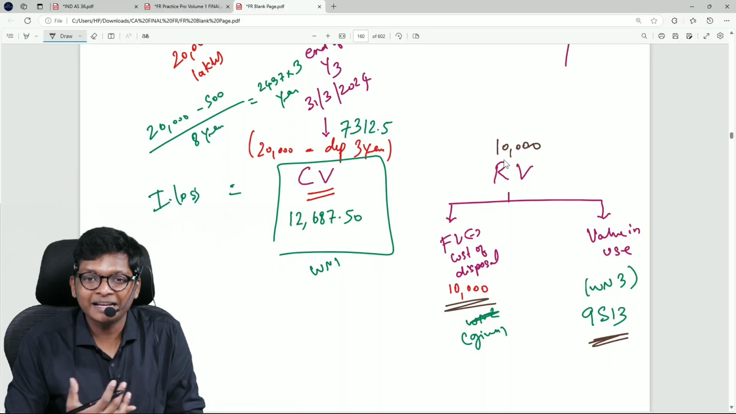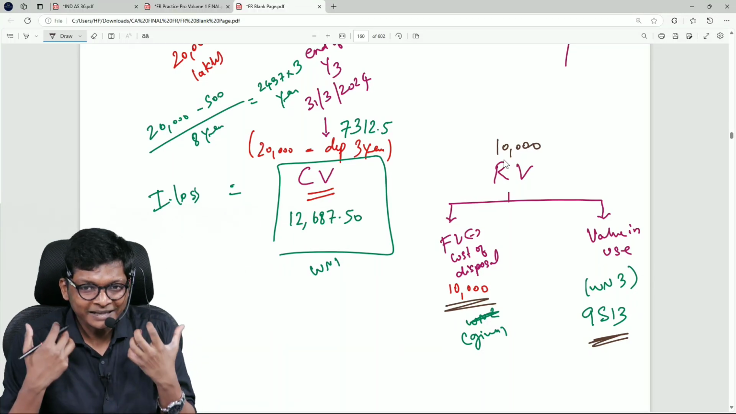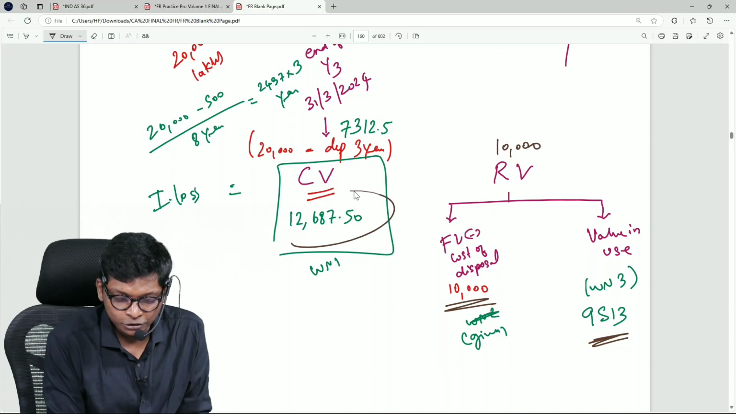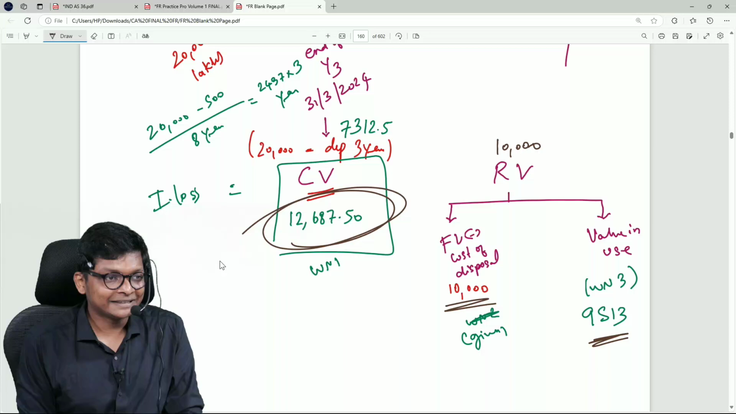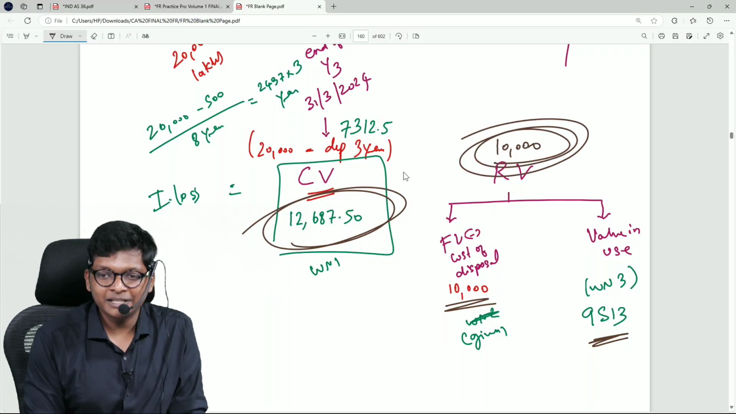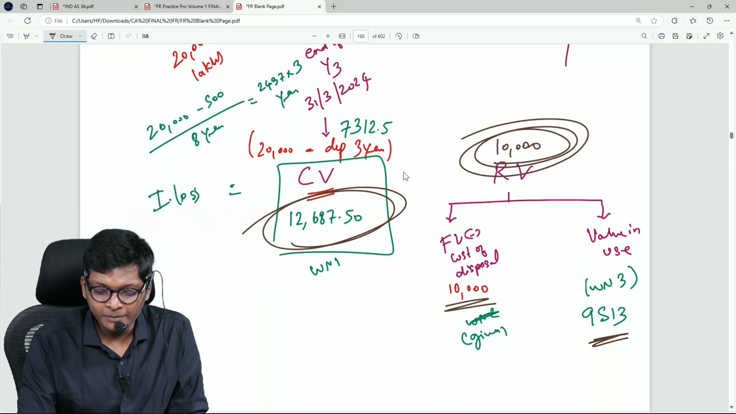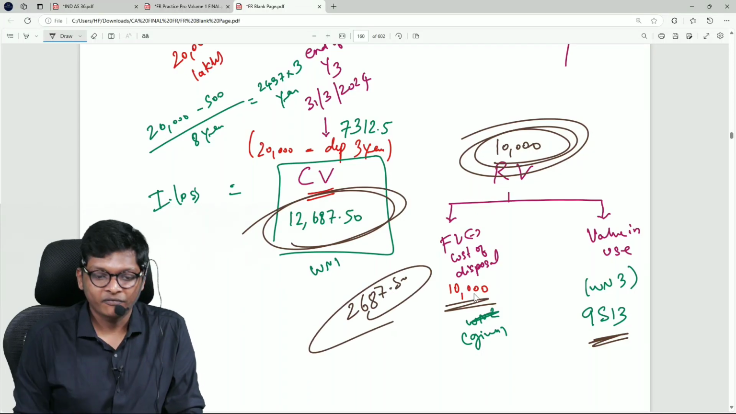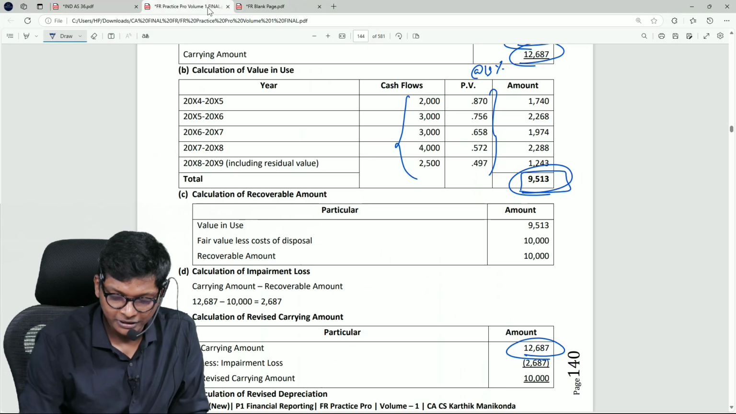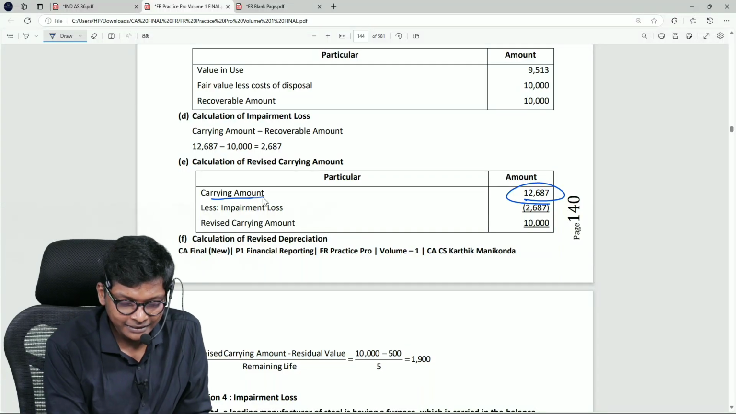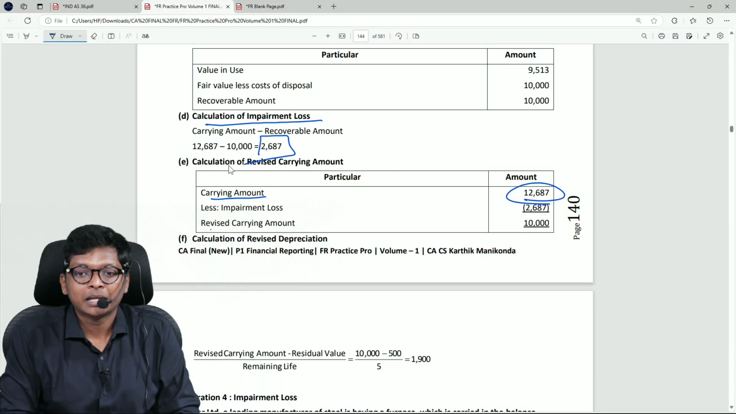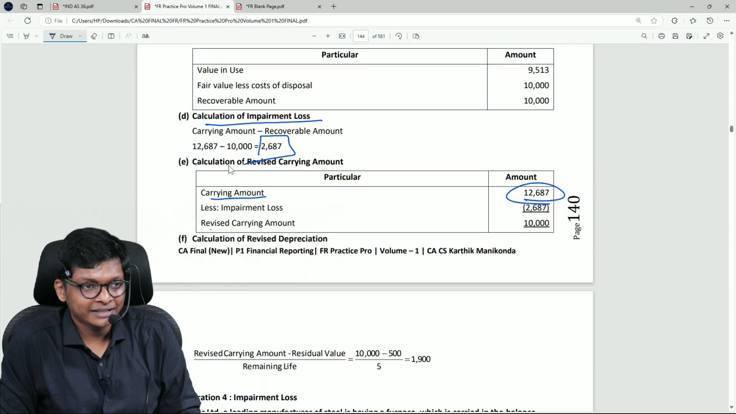Getting the logic of why higher, sir? Don't mug up. Somebody with common sense, prudence, they will take 10,000. But still my asset is 12,687. Recoverable value is only 10,000. Therefore impairment loss 2687.5. That only will be here. So look at this. Impairment loss will be carrying amount minus recoverable amount. Look at this. Calculation of impairment loss 2687. Are you following, guys?